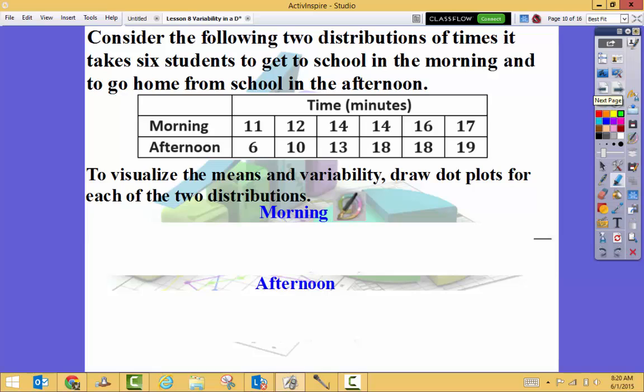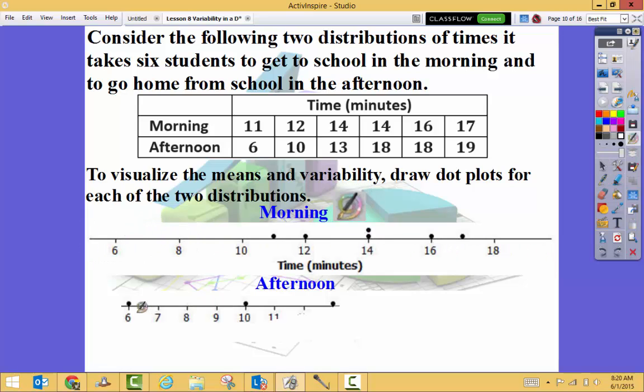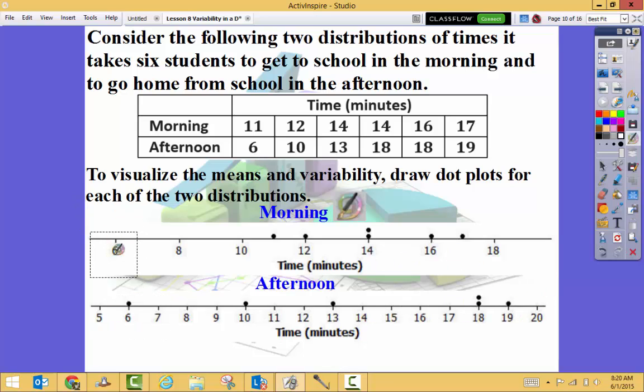Alright, consider the following two distributions of times it takes 6 students to get to school in the morning and to go home from school in the afternoon. To visualize the mean and variability, draw data plots for each of the two distributions. So here's my first data plot of 6 students, here's my second. If you had something that looks like that, then you were on the right track.